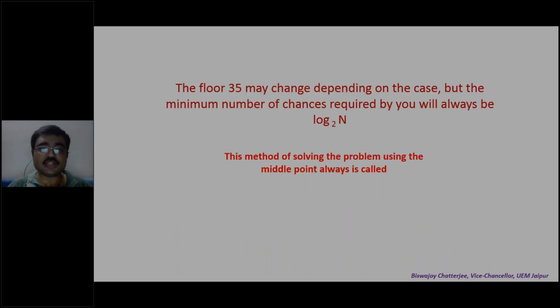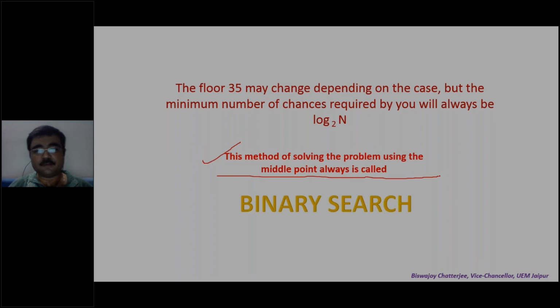So that was it. The floor 35 may change depending on the case, but the number of chances required by you will always be log n base 2. And the method of solving the problem using this middle point is always called binary search.